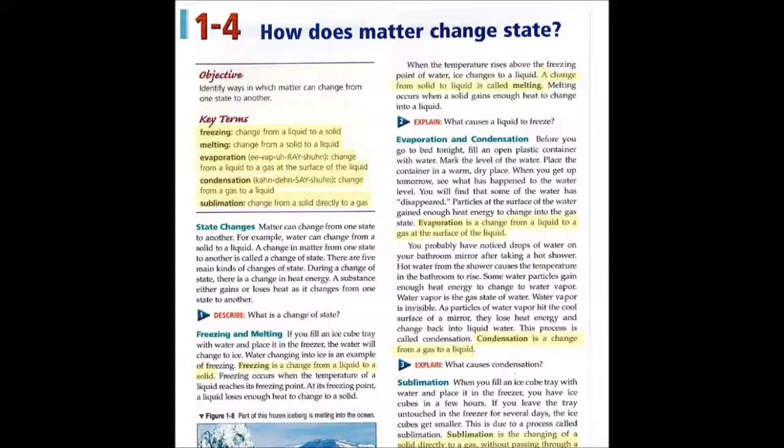At its freezing point, a liquid loses enough heat to change into a solid. When the temperature rises above the freezing point of water, ice changes to a liquid. A change from solid to liquid is called melting. Melting occurs when a solid gains enough heat to change into a liquid. 2. Explain. What causes a liquid to freeze?